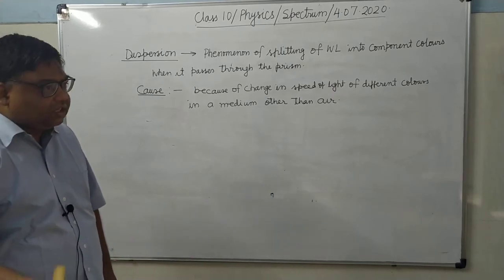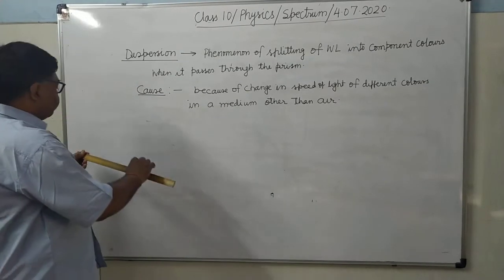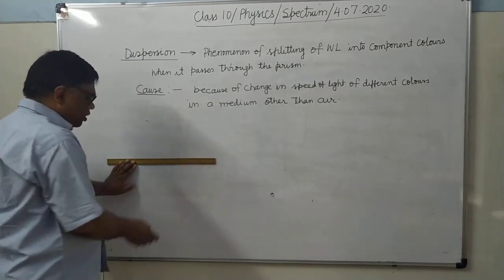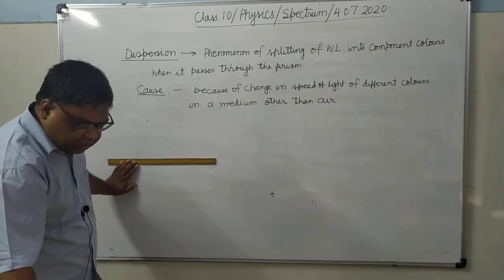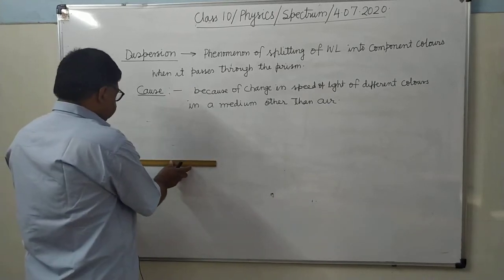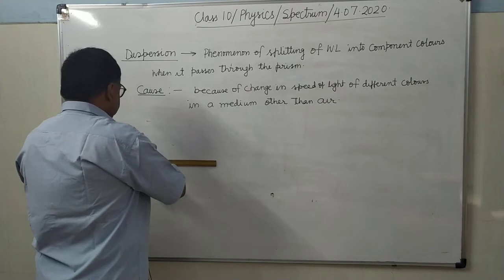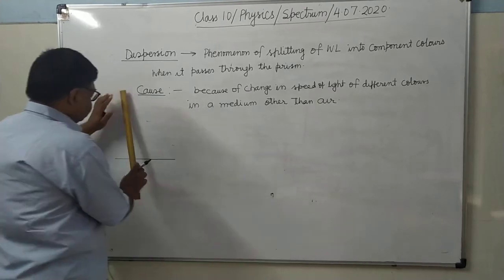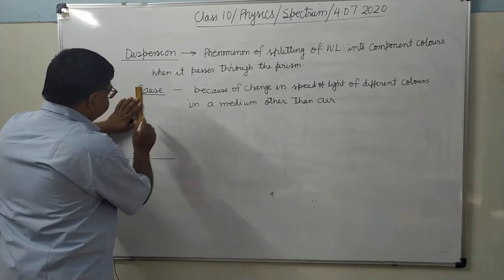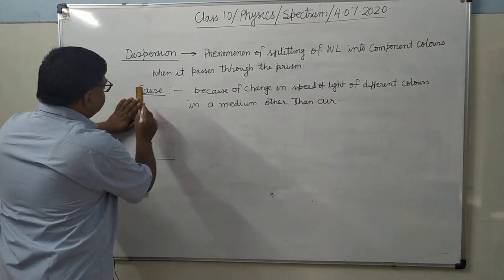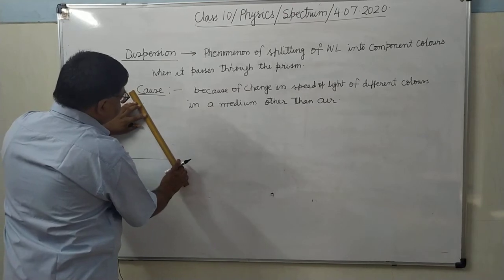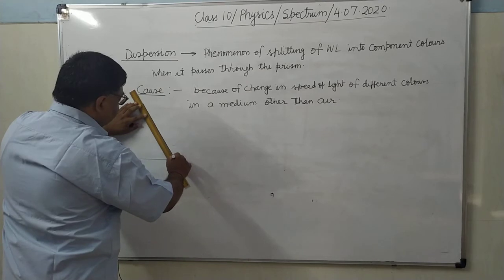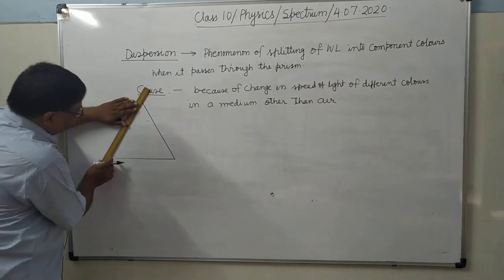Now you can see here, when white light falls upon the prism, yesterday also I explained with the help of the diagram what happens when it falls upon the prism. Here I am going to show you by the diagram. Which color will deviate most? It is the violet color which deviates most because its refractive index is maximum, while the red color deviates least.